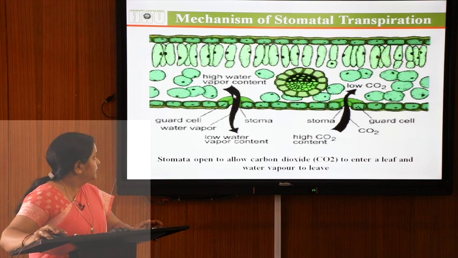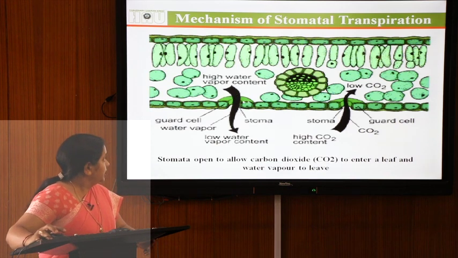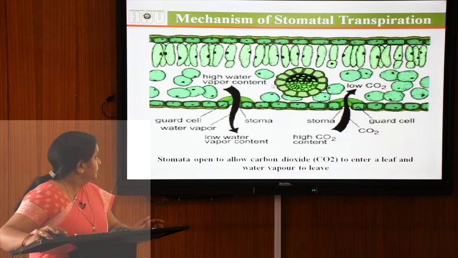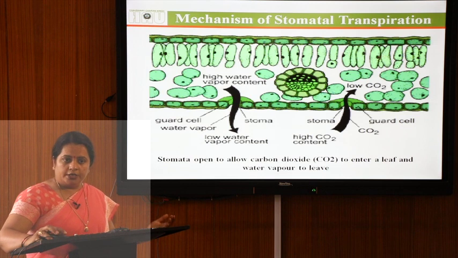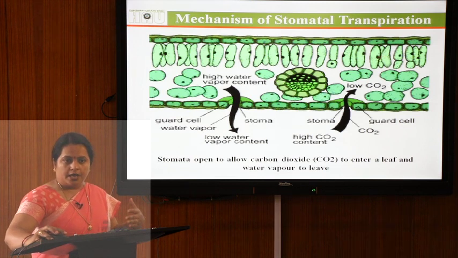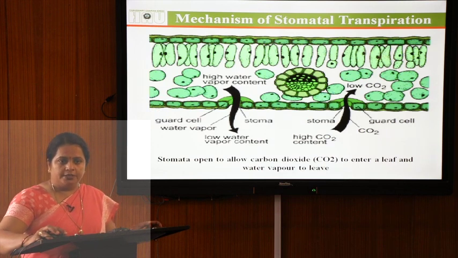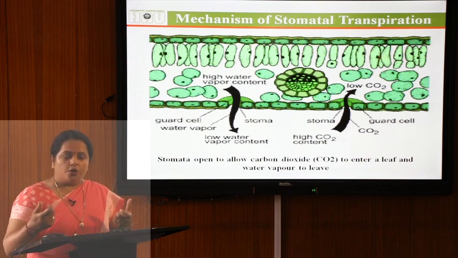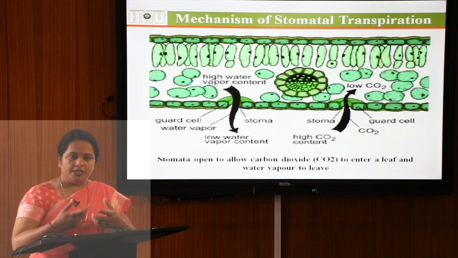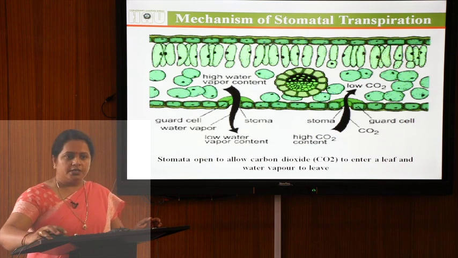These intercellular spaces are present just above the stomata. When these intercellular spaces are full, then these guard cells come in contact, and on the basis of osmotic potential and diffusion pressure deficit, water enters into the guard cells and they become completely turgid. When these guard cells become fully turgid, their cellulose microfibrils help in extending the inner wall of the guard cells, and they form a bow shape of the guard cells and create a pore that is known as the stomatal pore.